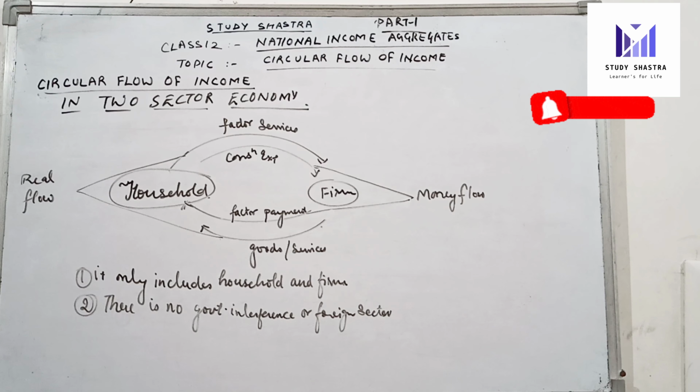Households supply factor services to firms, and in return they get goods and services from firms. Similarly, households receive factor income or factor payments from firms, and for that they give consumption expenditure to the firms. This is the circular flow of income in a two-sector economy.